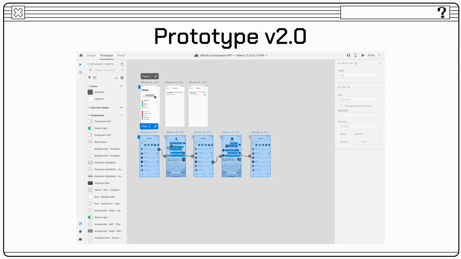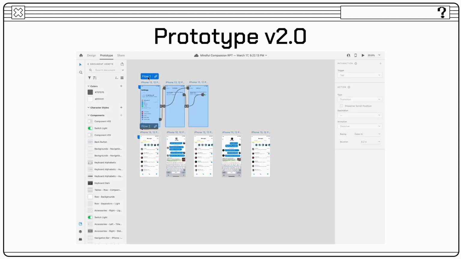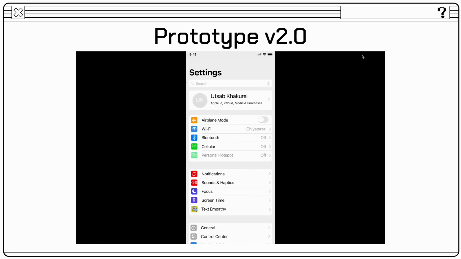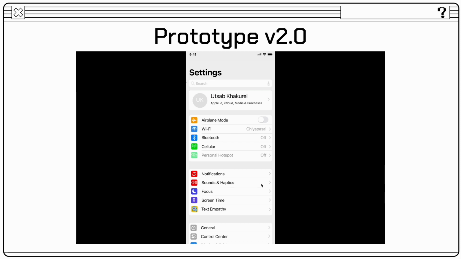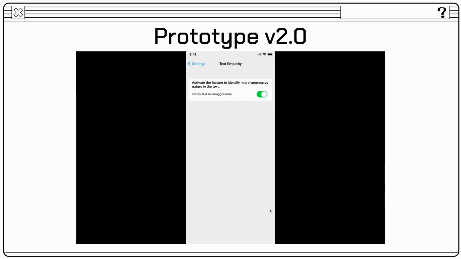This is the final version of our prototype. Flow 1 is a feature activation flow where this looks like a regular settings page in iPhone. But if we go down below, there's text empathy, which when we click, there's a toggle button which the user can turn on and off to notify themselves about microaggression. And we turn it on, go back to settings. And if we press on text empathy again, it's on. We can toggle it on, off. That's basically what the first flow looks like.